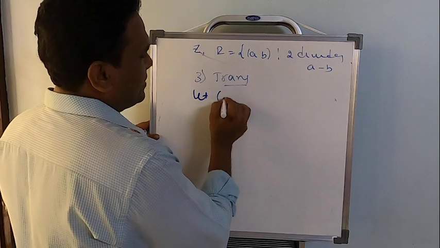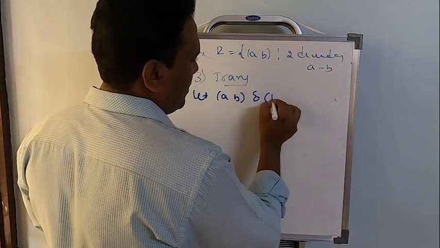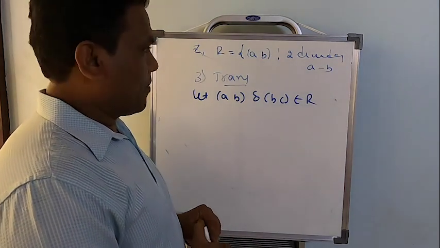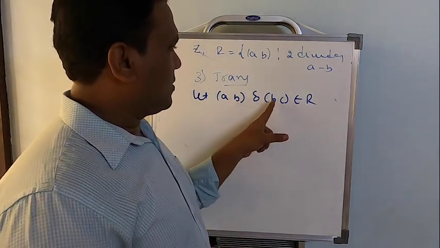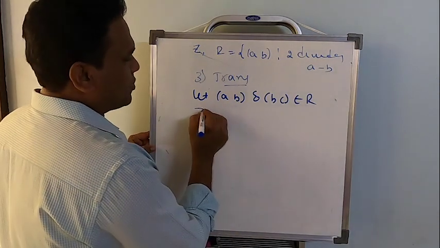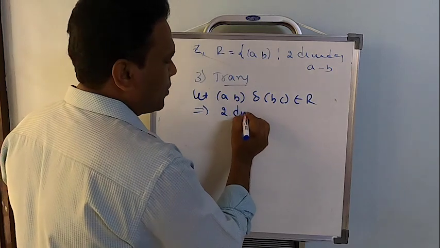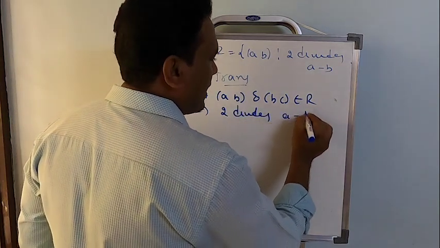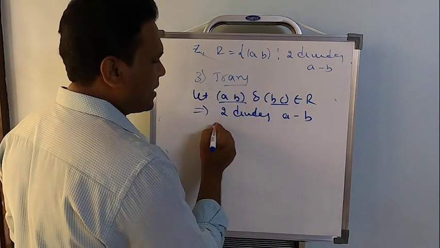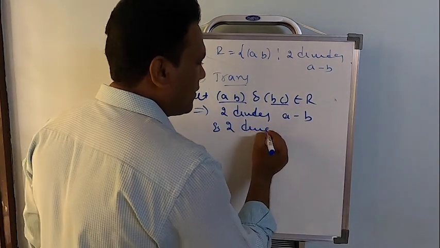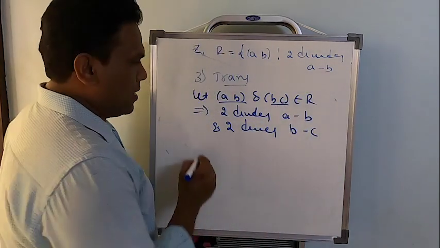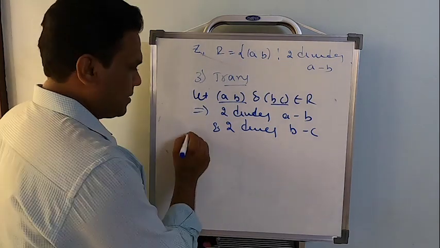So let me consider (a, b) and (b, c) belong to R. Remember, whatever b is here, the same thing should start the next ordered pair. So if (a, b) belongs to R, this says 2 divides a minus b. And (b, c) is there, and 2 divides b minus c, because (b, c) belongs to R. I want to check for a and c, right?